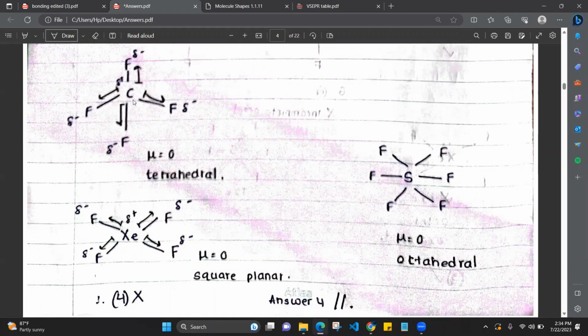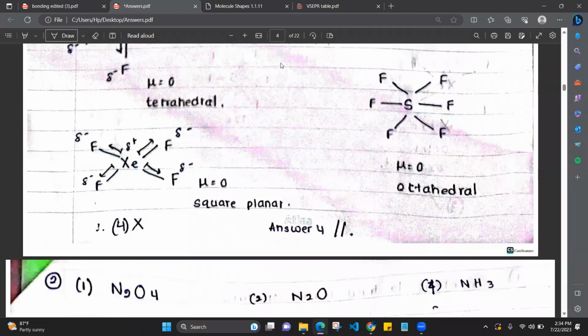These two resultants in this direction. Then this resultant and this resultant will be in the downward direction. That resultant will get cancelled off with this dipole moment. Listen very carefully, okay? So when it gets cancelled, the dipole moment of the molecule will be 0. That's why it is a nonpolar molecule. If you all didn't understand, let me know.